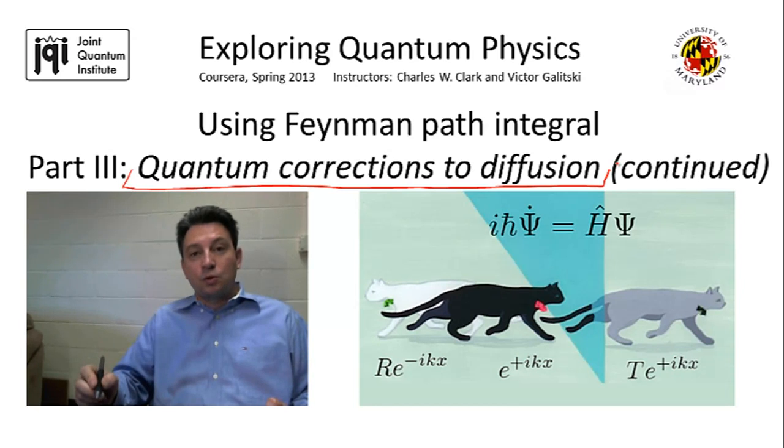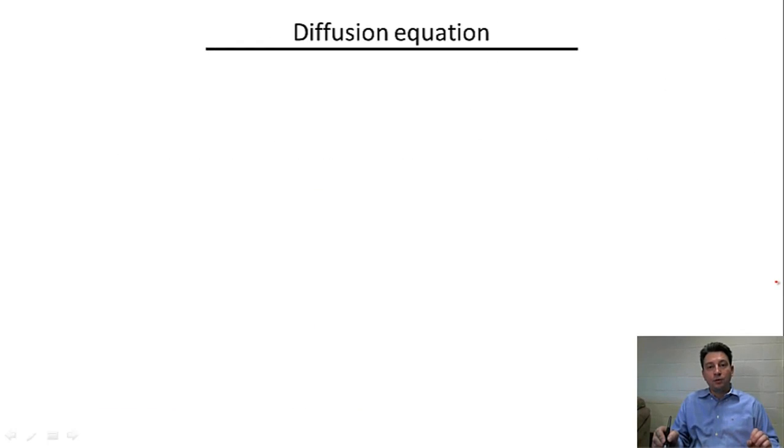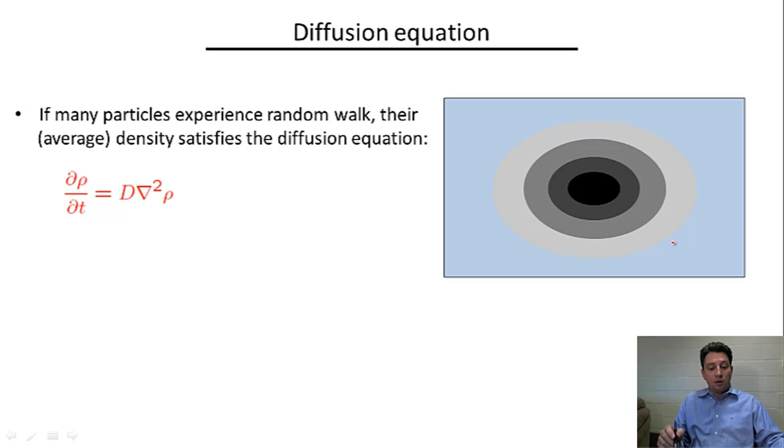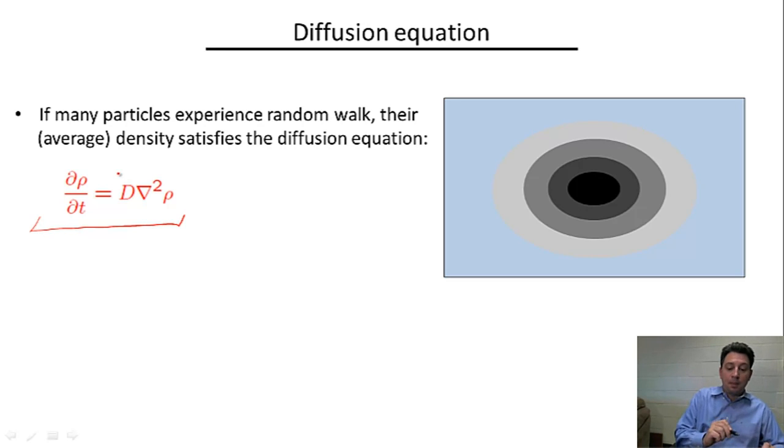But before going back to these quantum corrections that we already mentioned in the previous video, let me remind you what classical diffusion actually is. The phenomenon of diffusion you can observe at home by performing a rather simple experiment. If you put a droplet of a dye in water and watch it spread out with time, this time evolution of the droplet is going to be described by the diffusion equation presented here with some diffusion coefficient d.